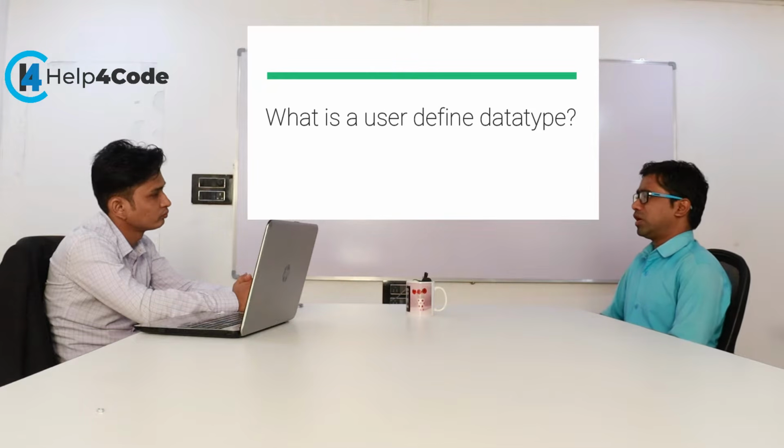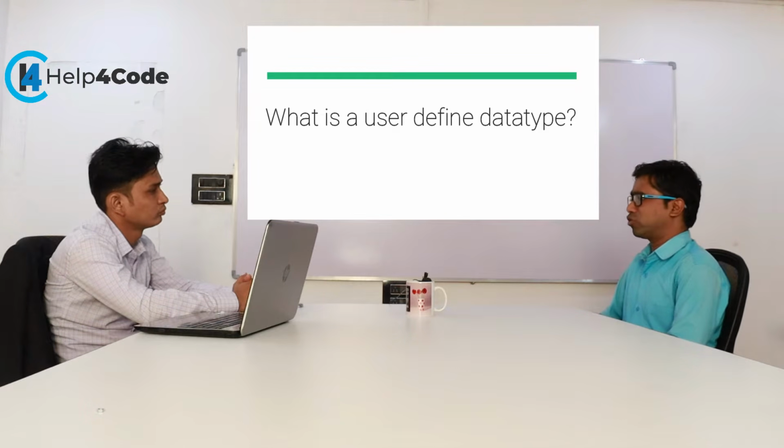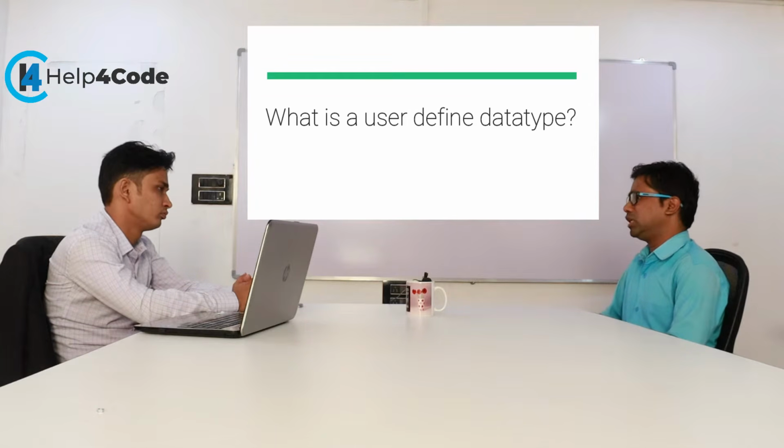Structure and union: structure is used to create... why do we create the structure? Because we want to create heterogeneous data. So in such a case we use the structure. The same work is done by the union.